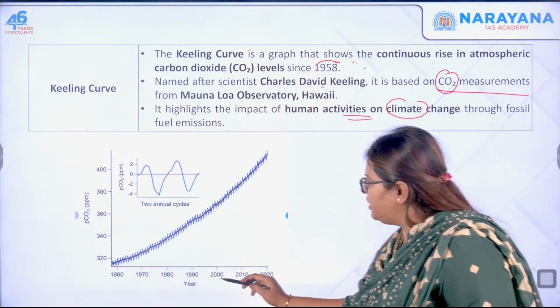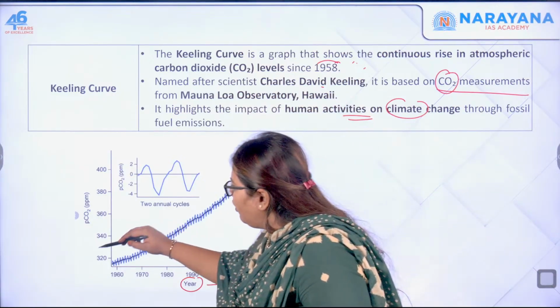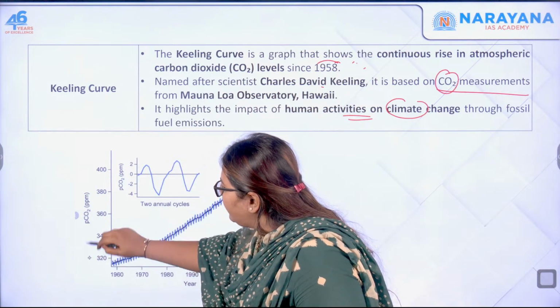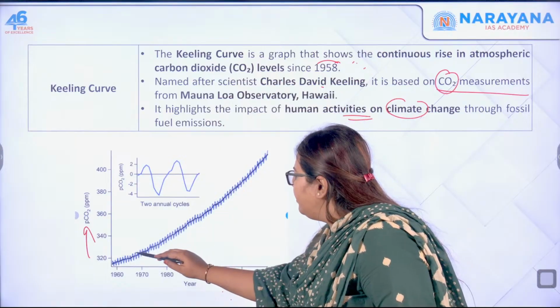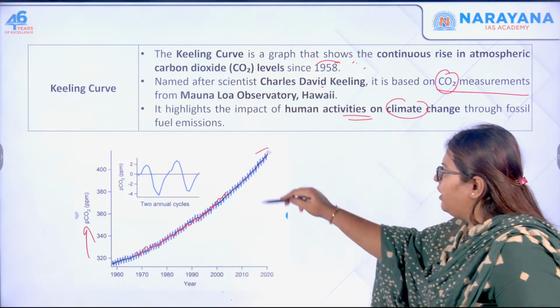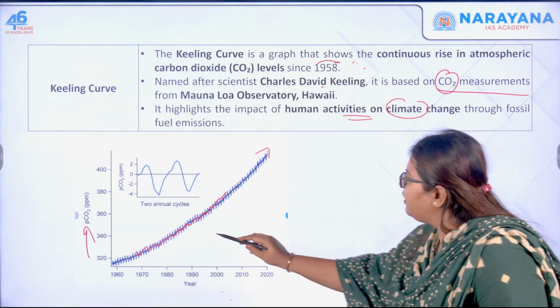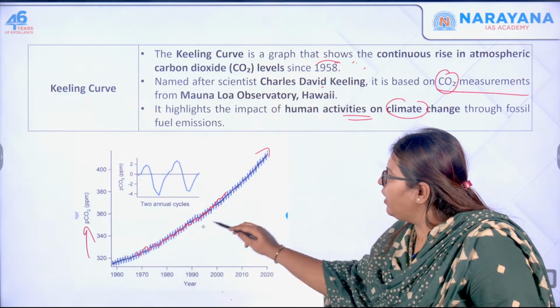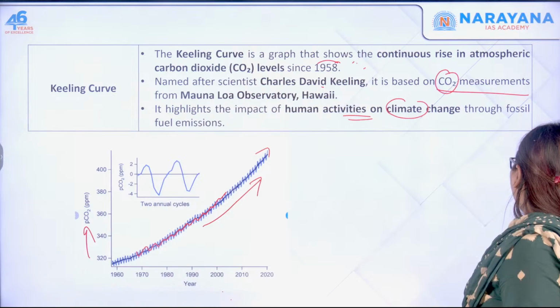If you see here, the year is depicted on the x-axis, whereas carbon dioxide in parts per million is depicted on the y-axis. It records levels since 1958, and here it is 2020. Do you understand? So we have increased this much. Look at the emissions that we have created. So this is the Keeling curve.